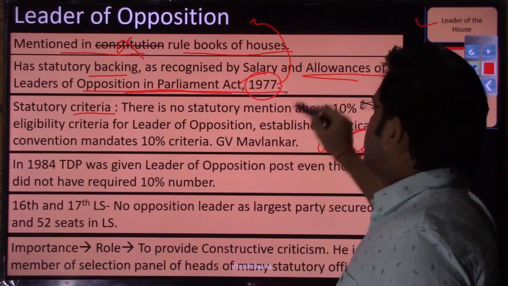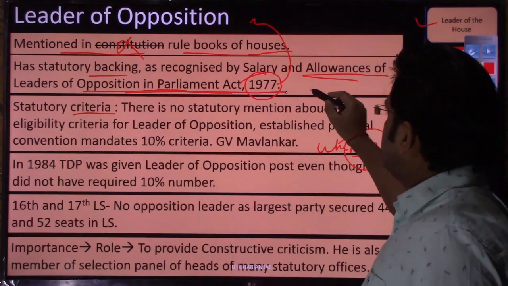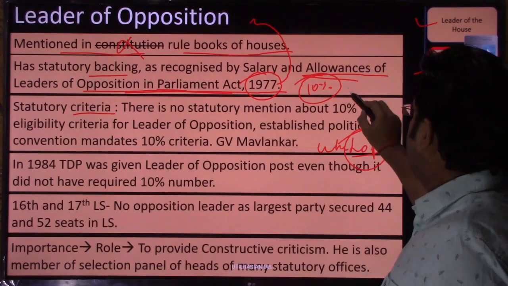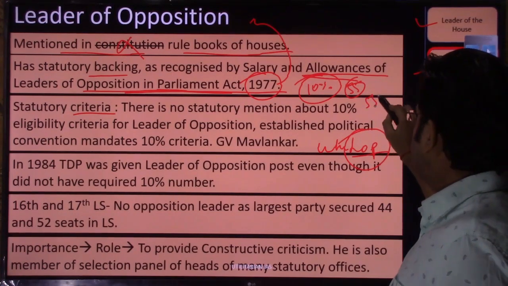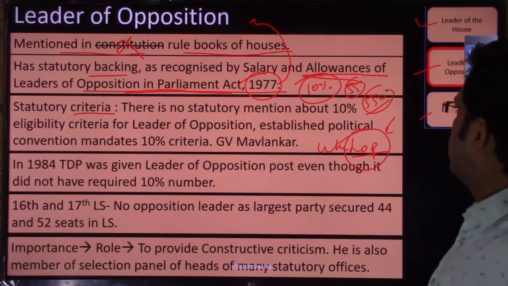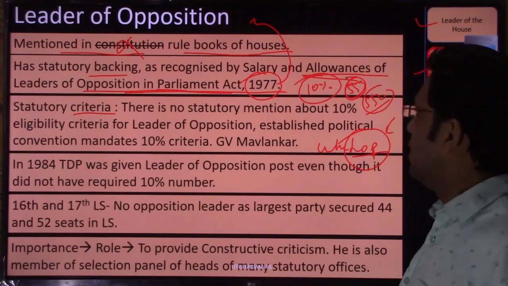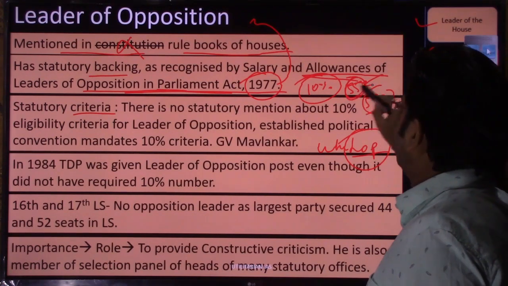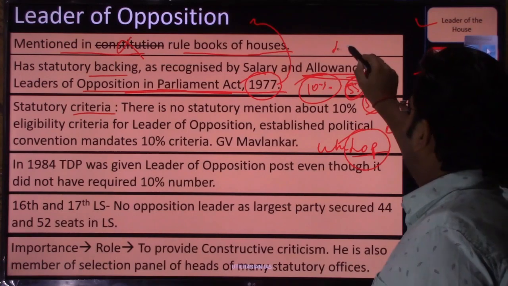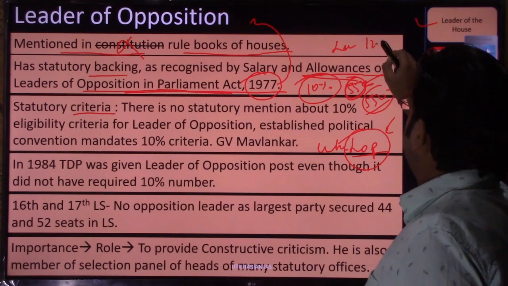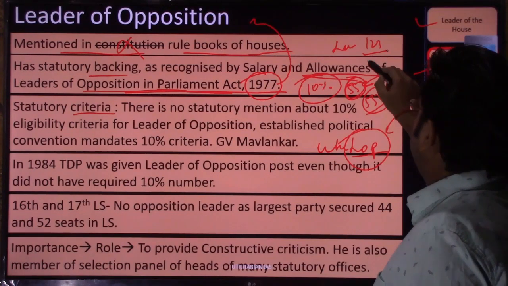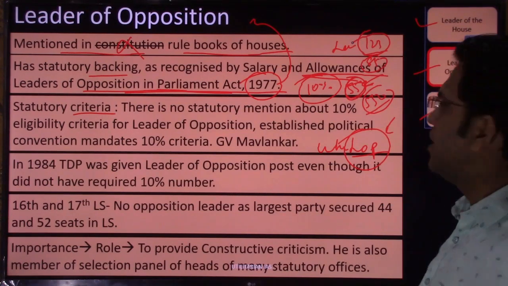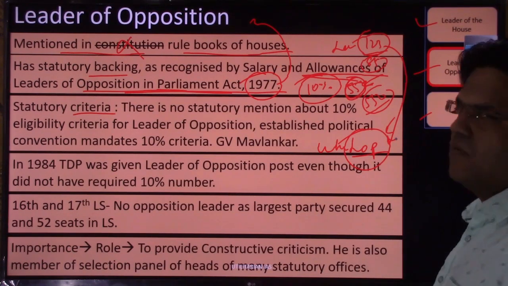But established political principle or convention has guided us that whichsoever party has this number, that is 55 in the Lok Sabha, right? The total size of Lok Sabha is 550. So any party which has this number can claim the leader of the opposition. If more than one party has this number, then the largest party. So suppose one party has 123 seats in the Lok Sabha and another party has 85, both parties are eligible, but the larger party will be given the claim to this leadership of opposition post.